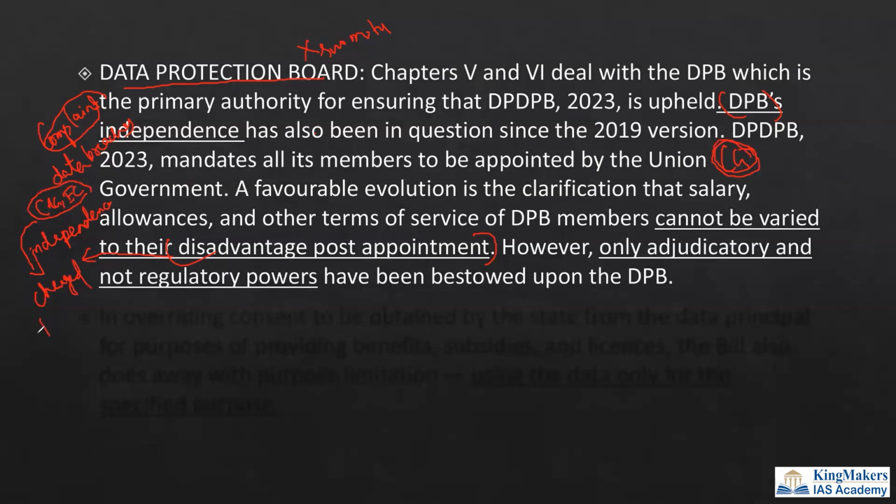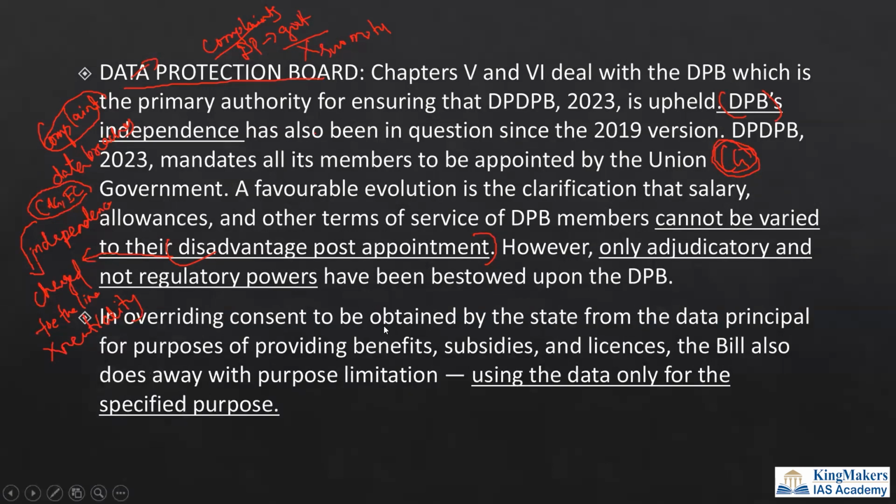They can toe the line of the government, or they can show some favoritism, and it can affect the neutrality principle that boards like the data protection board should have, because there can be complaints even against the government. The government is also holding personal data, and the data principals can file a case against the government itself, which is a data fiduciary. So if the data protection board is not independent, then it will affect their adjudication of cases when it's a complaint against the government. So this is a problem that the author is talking about.